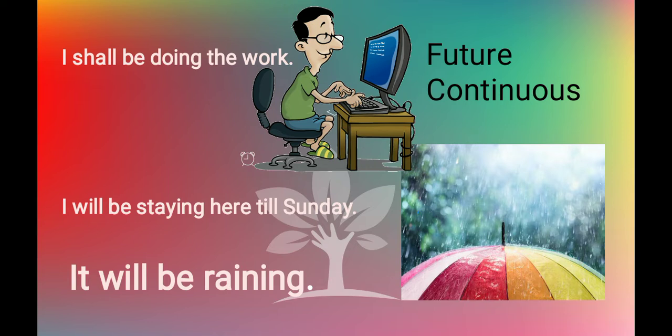That means what verbs did we get? First, shall be doing; second, will be staying; and third, will be raining. What is this denoting? The use of will and shall only denotes the future tense, right?